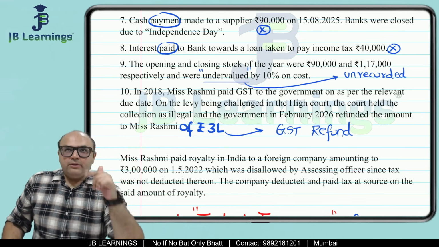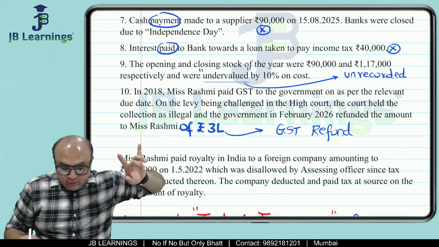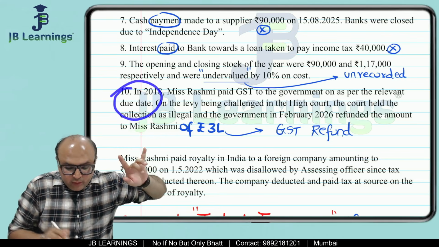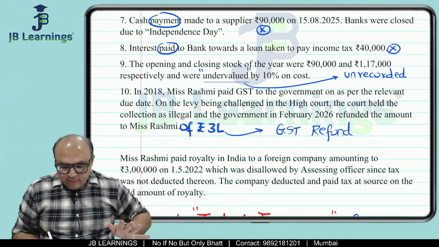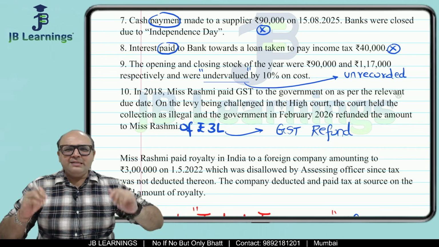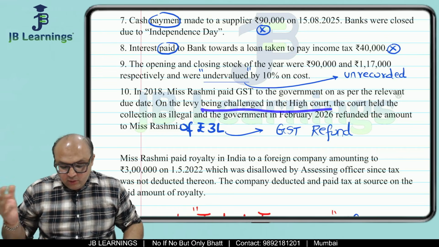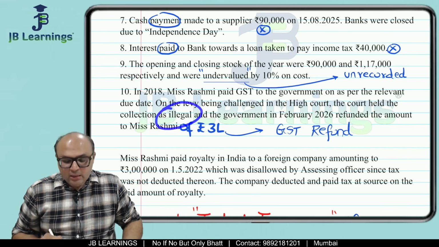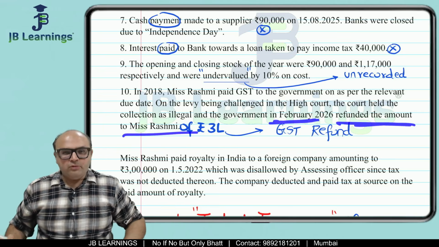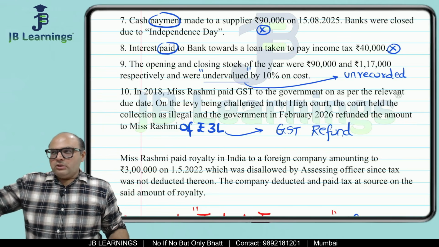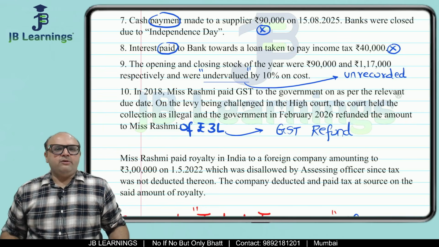What they are saying: in 2018, GST was paid as per the relevant due date, correct? So it means it is an expense of that year. Now the levy means, in simple words, tax. Being challenged in the High Court, the court told it is illegal and the government in 2026 refunded the amount to Rashmi. So it means this is GST refund received by Rashmi.